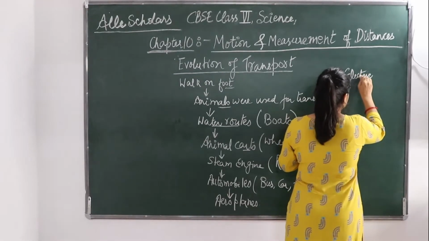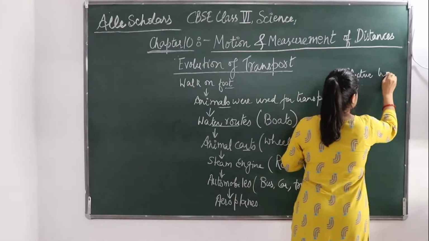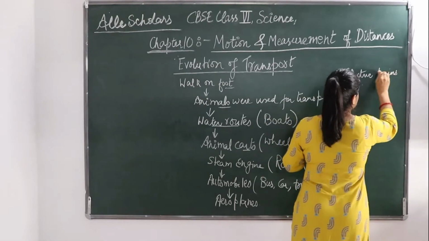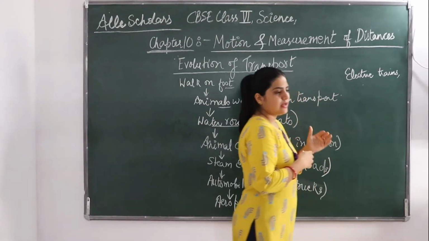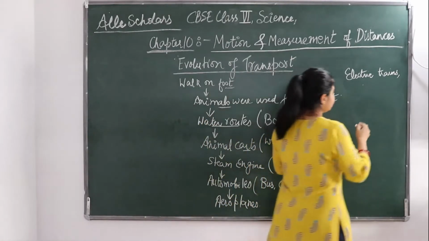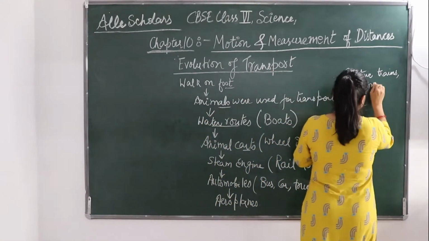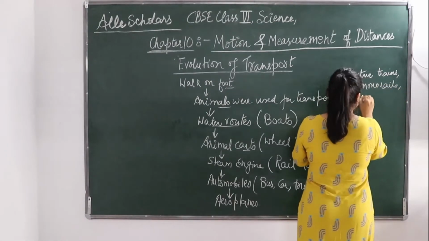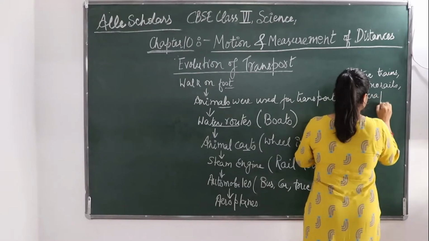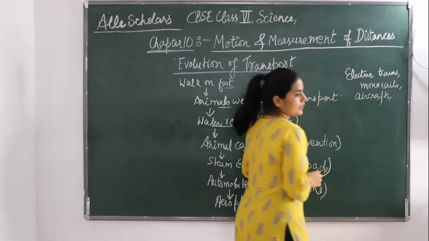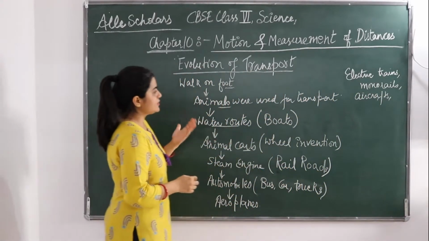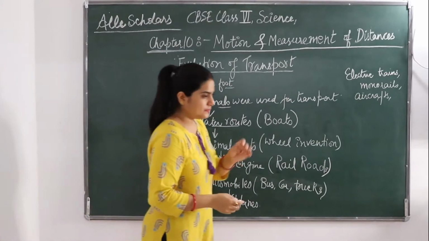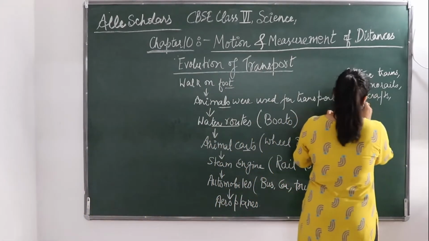The steam engines were replaced by electric trains. Also there was the invention of monorails. Aircraft were developed, and different supersonic aeroplanes were developed.